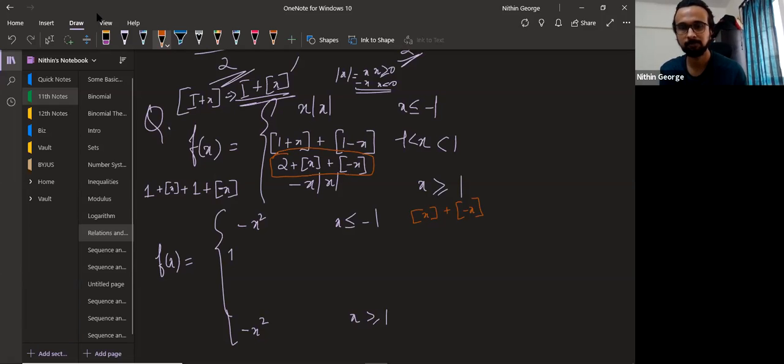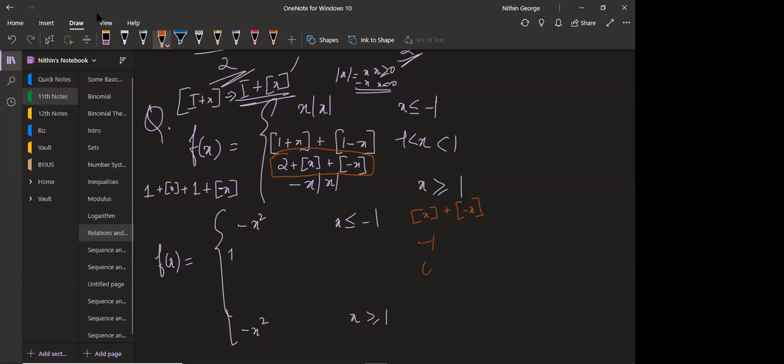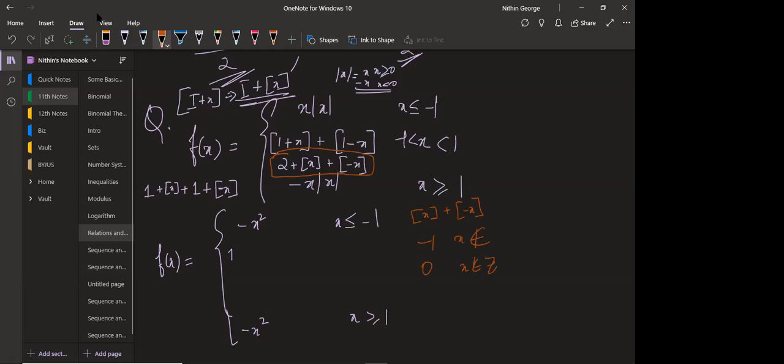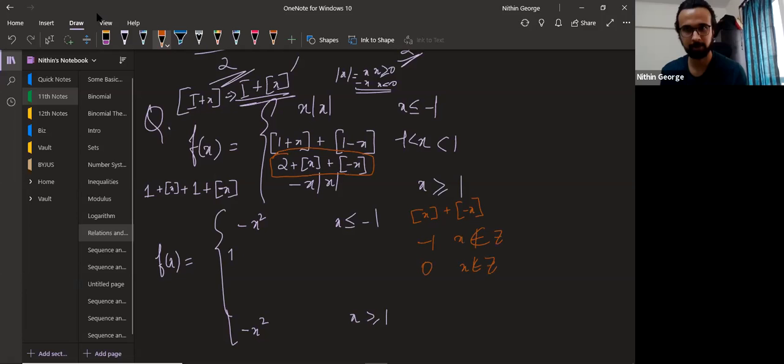If x is an integer, 0. When x is not an integer, it is -1. Take an example like 0.5. Gf of x is 0. Gf of minus 0.5 will be -1. When you add them up, you get -1.